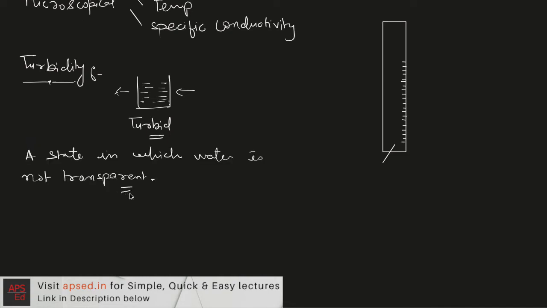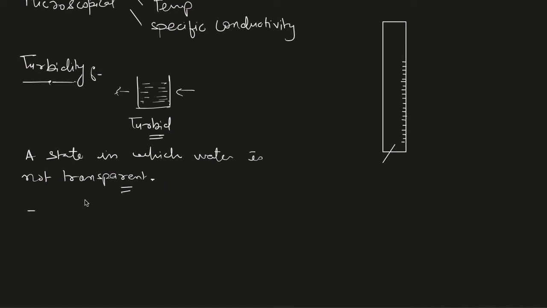The reason for the water to lose its transparency is the presence of suspended matter. Clay particles can be there, or sand particles, or some other inorganic particles. Other than that, some organic material can be present, to name a few.